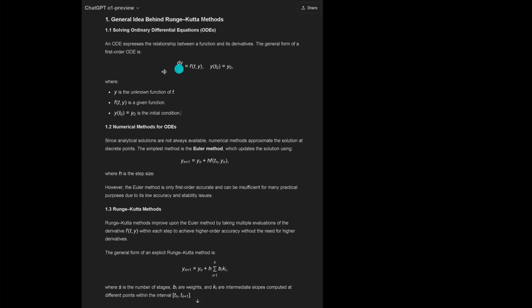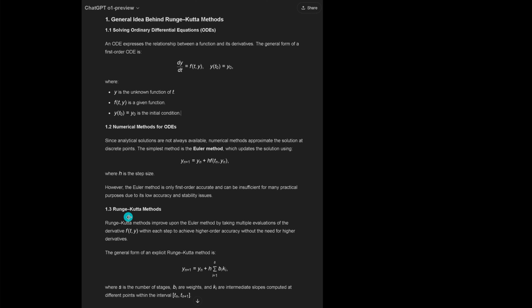Yeah, for my green grasshoppers, what I'm talking about are Runge-Kutta methods for solving ordinary differential equations, beautiful numerical methodologies. We have the Euler method, and since the Euler method is only first-order accurate, it can be insufficient for many practical purposes due to its low accuracy and stability issues.